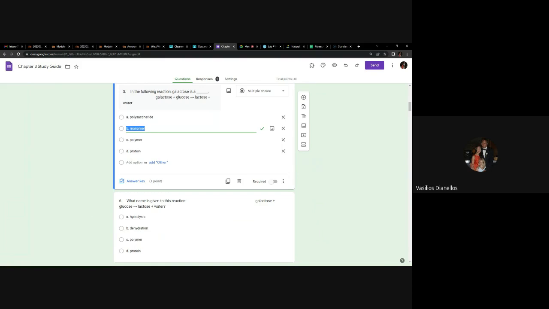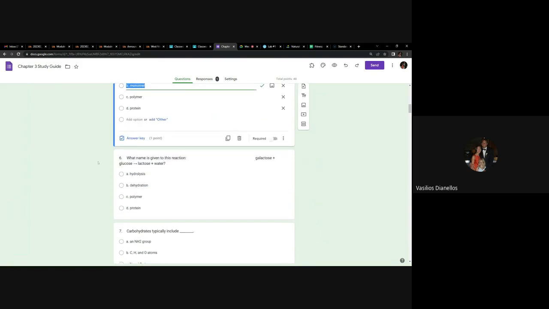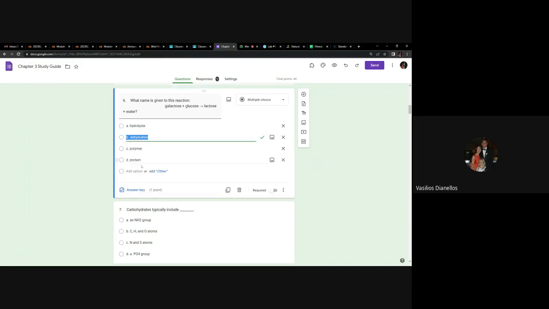So if you're really on top of your game and you're seeing what I'm seeing, don't worry, that'll get fixed in the exam and be more specific and less ambiguous. But anyway, number 6. What name is given to this reaction? Again, here we go. Something plus something gives us something plus water. The fact that it produced water makes it a dehydration reaction because we basically squeezed water out of the reactants and produced some water.